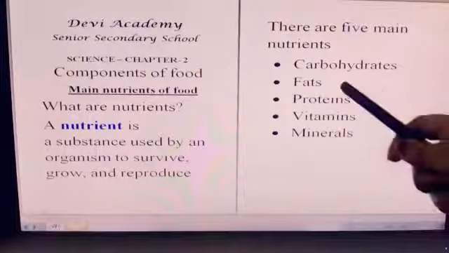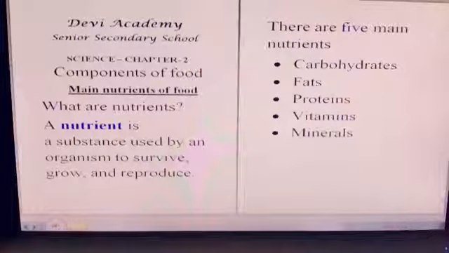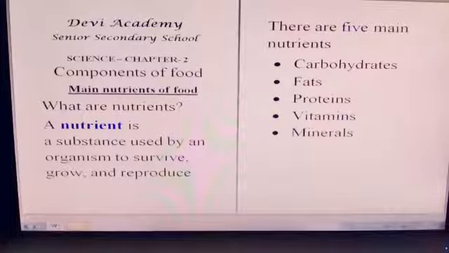Carbohydrates, fats, proteins, vitamins and minerals are the main nutrients present in our food. We have another nutrient called phytonutrients, which are produced by plant food in a wide range of natural compounds. They prevent us from diseases and enhance immunity, that is, they increase immune power in our body. These nutrients are present in colorful plant-filled meals. This phytonutrients is not given in your text. It's extra information for you.